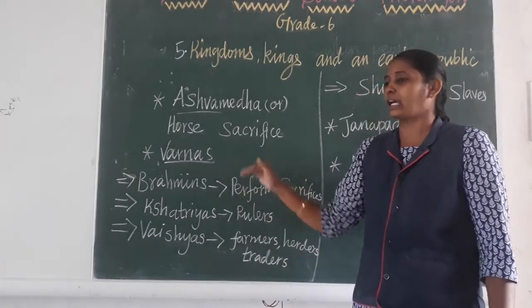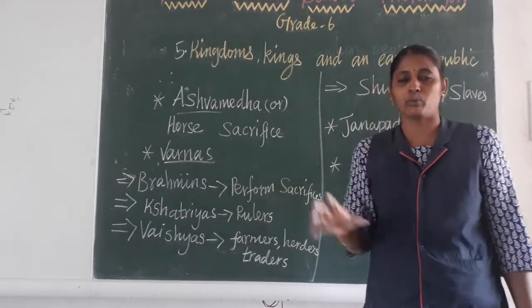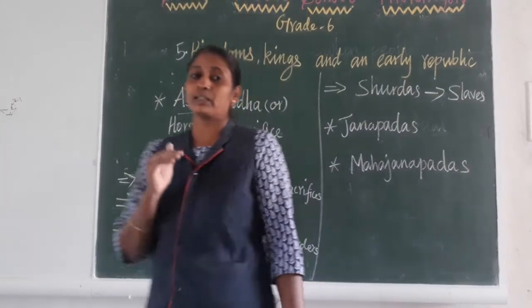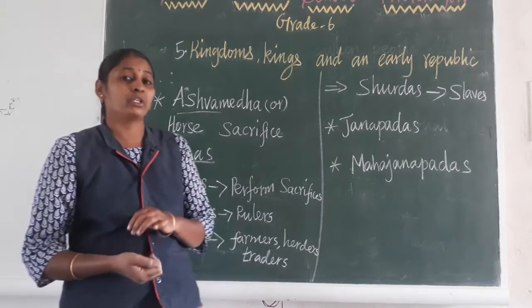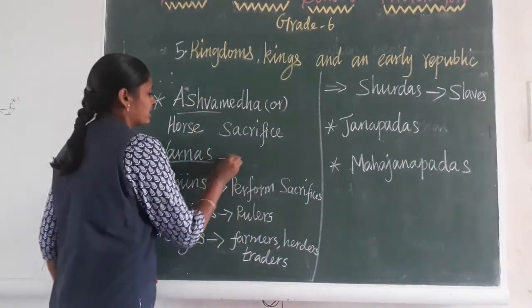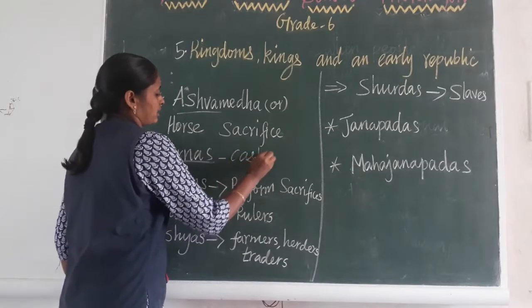And then Varna. In your book they gave a box about Varna. In the Rig, Yajur, Sama and Atharvana Vedas themselves, they mention Varna. Varna means caste system, or caste discrimination.